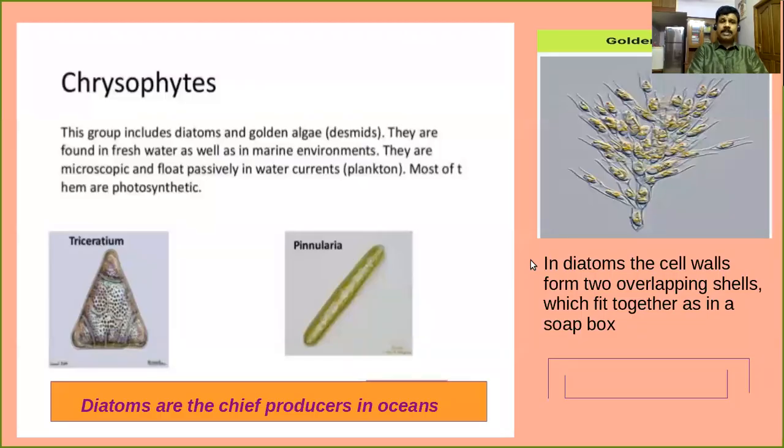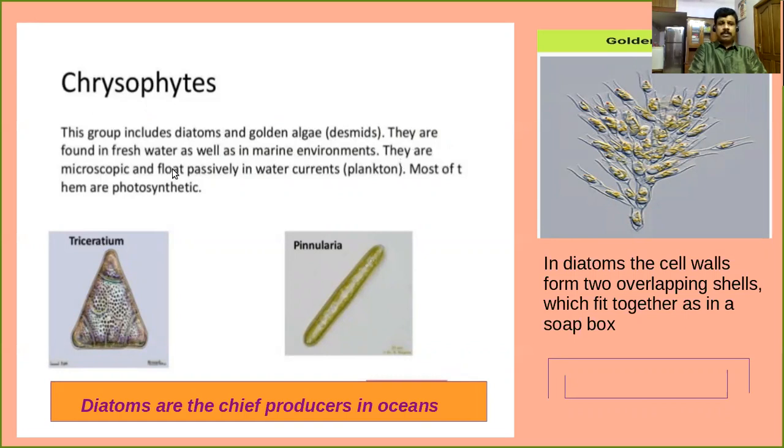First one, chrysophytes. This group includes diatoms and golden algae, also called desmids. Diatoms and golden algae come under the group of chrysophytes. They are found in fresh water as well as in marine environments.